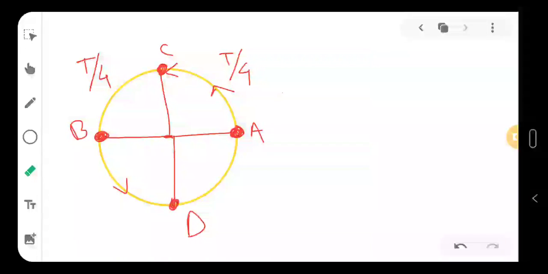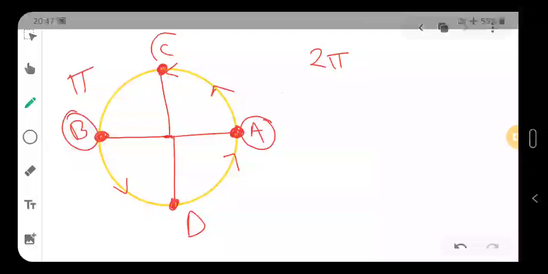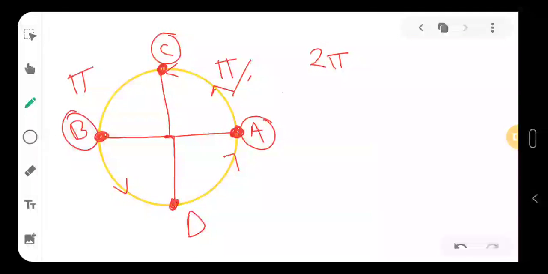One thing you see here, we can do a similar approach for our phase also. If it is going from A and again coming to A, the total phase is 2 pi. So if it is coming from A to B, the phase will be pi, that means 2 pi by 2. If it is coming from A to C, the phase will be pi by 2, right? Each of these quarters will be pi by 2, pi by 2, pi by 2, like that.